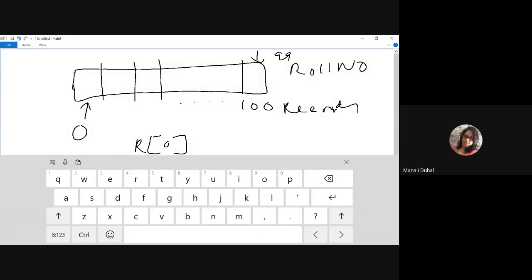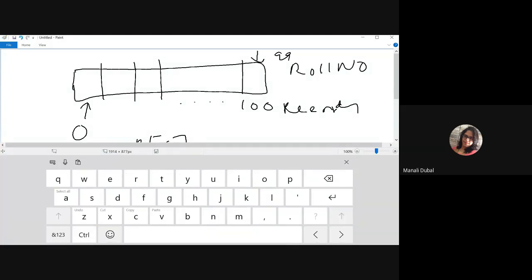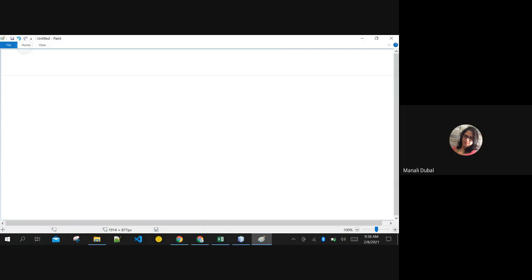Now, creating arrays in Java. The syntax of creating arrays in Java, how does that work? It varies from language to language, right? In C also you have seen the syntax is different. In Python also the syntax is different. In Java also the syntax is different. In Python, you can directly use the variable name like this, and you can store the values inside, comma separated, right? Is it correct?